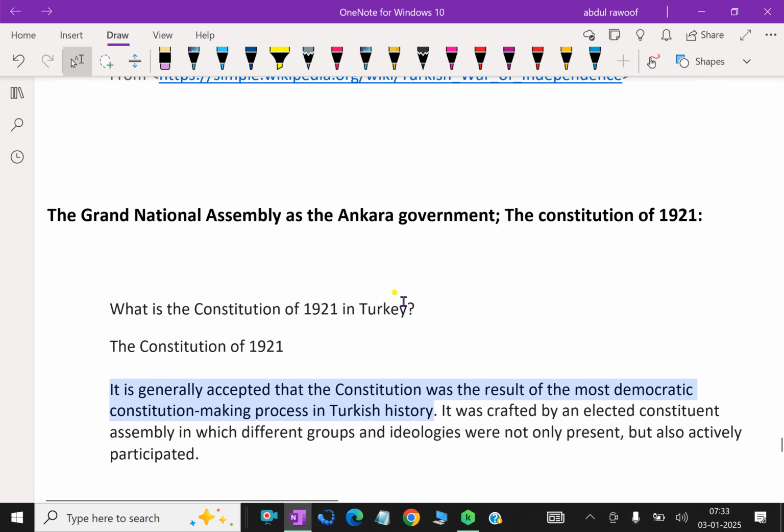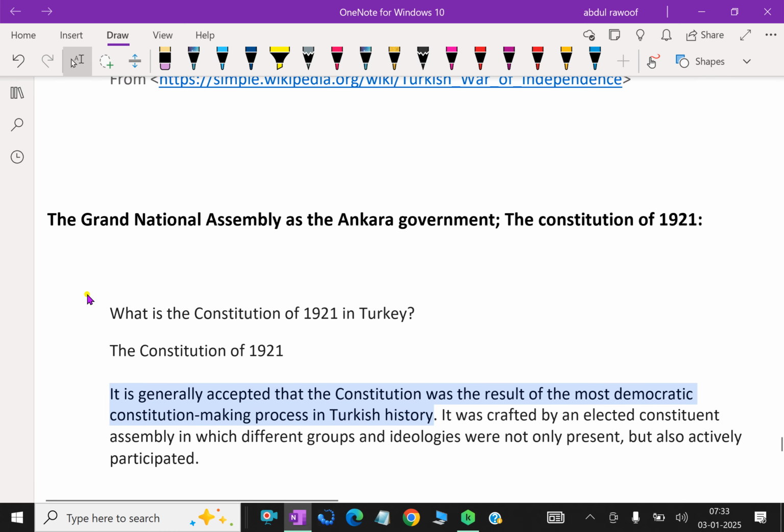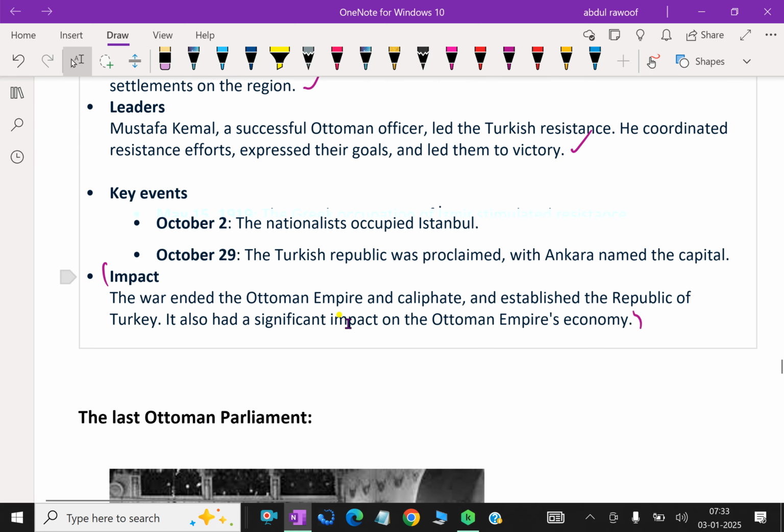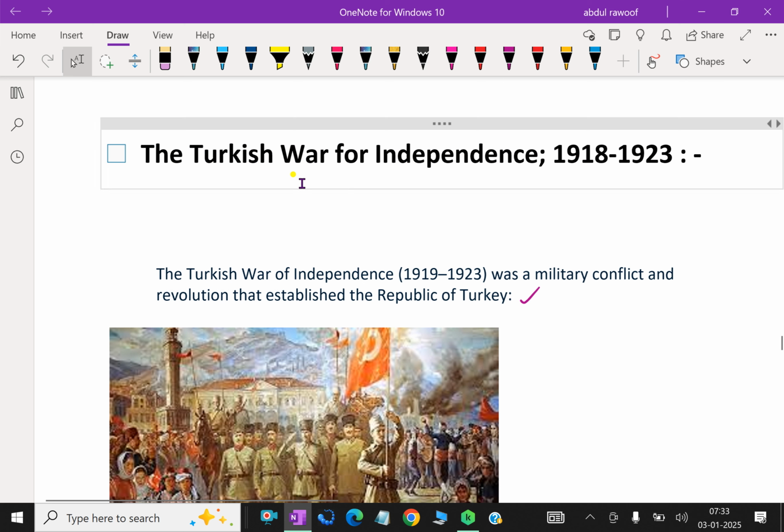So far, we discussed the Turkish War for Independence in 1918 to 1923.